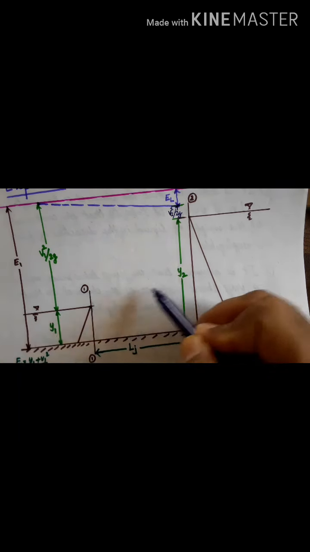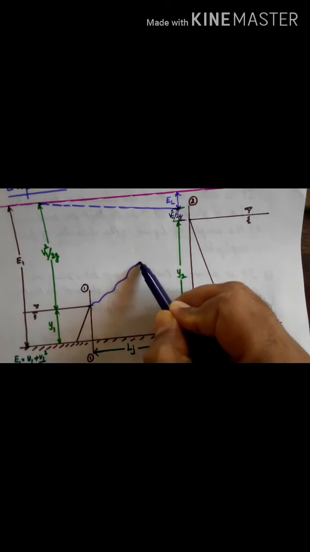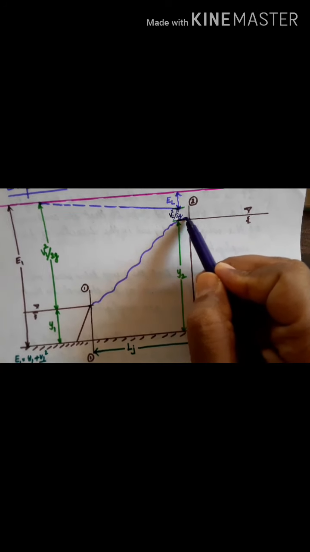When the flow changes from supercritical to subcritical, the hydraulic jump takes place, and then the depth gradually increases in this way.